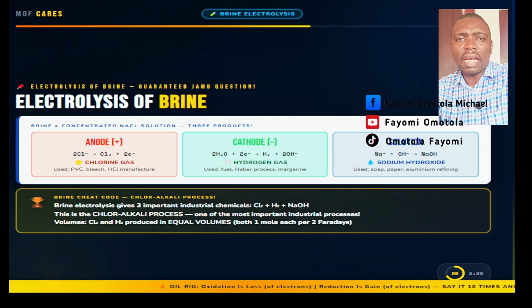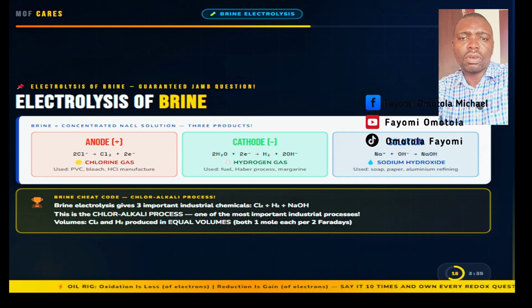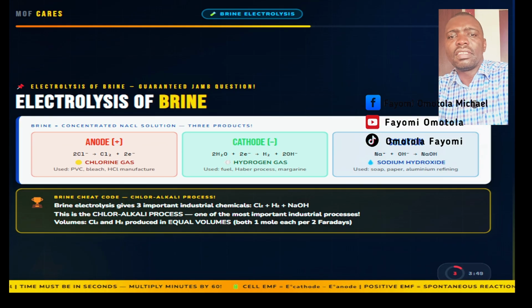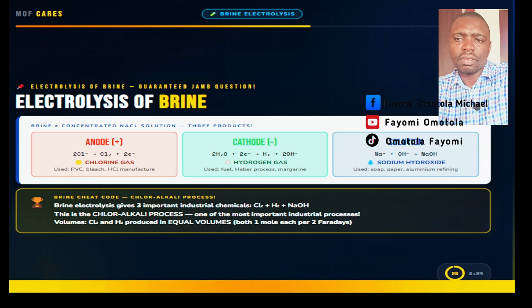In solution, as Cl- and H+ are removed, Na+ and OH- remain and form sodium hydroxide, which is used in soap and paper manufacturing, aluminum extraction and cleaning agents. And this is the industrial chlor-alkali process. Three world-changing chemicals from one single electrolysis. Chlorine and hydrogen are produced in equal volumes.